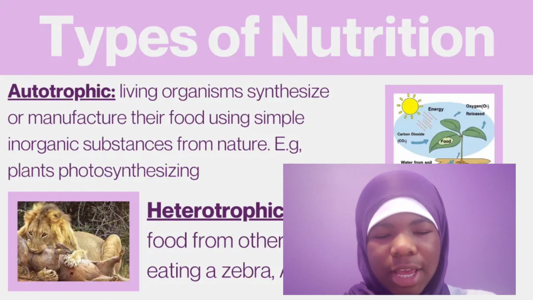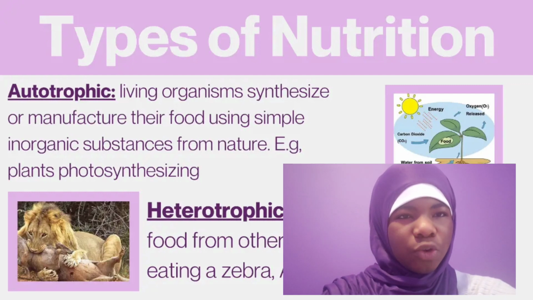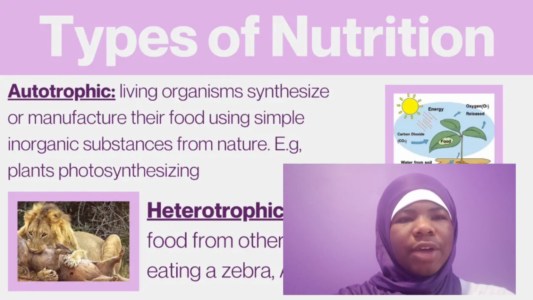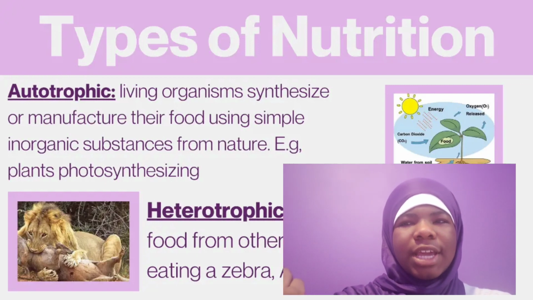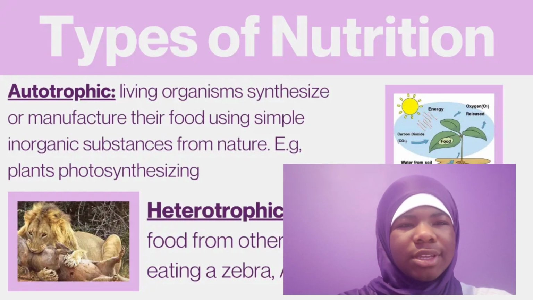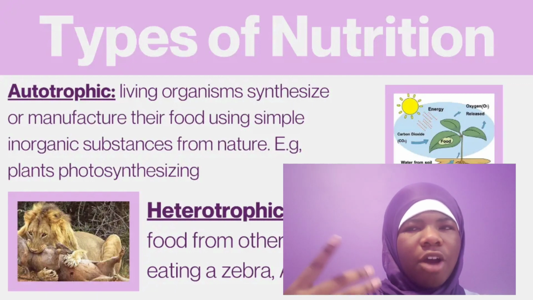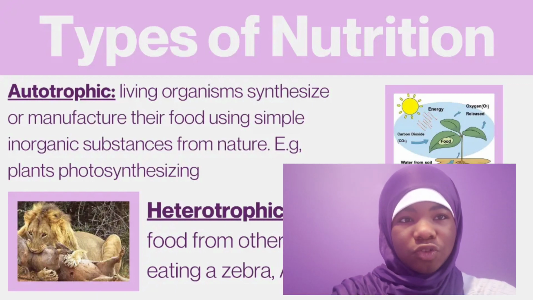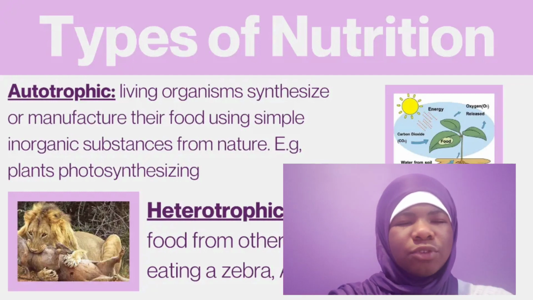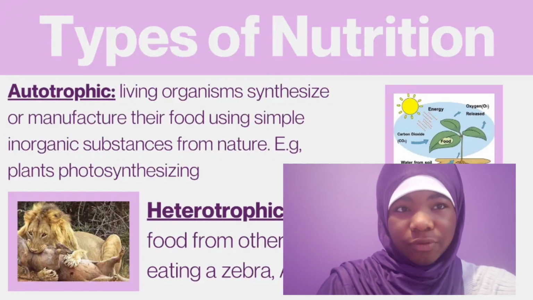And heterotrophic nutrition is when organisms obtain their food from other living organisms. That's like humans, we can't make our own food. We have to go and get food from somewhere. For example, when a giraffe eats leaves from the tree, it doesn't create the leaves, it goes to get the leaves and eats them. Or when a lion kills an animal, the lion goes out to find the animal and then eats it. Or how humans, we go and find food and we eat. That is heterotrophic. We can't create food from sunlight the way plants do. We have to go and get food from organisms that are already there. So that's the difference between autotrophic and heterotrophic nutrition.